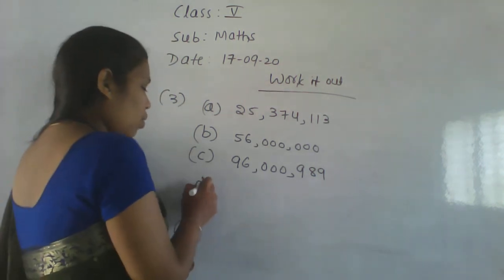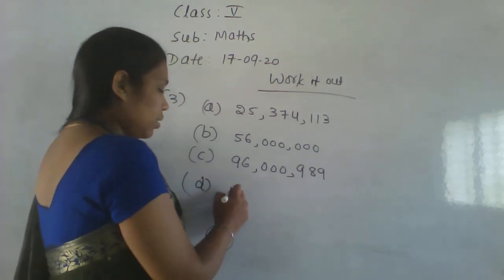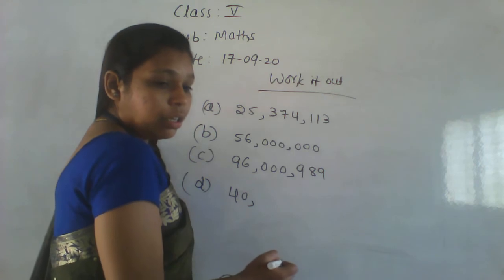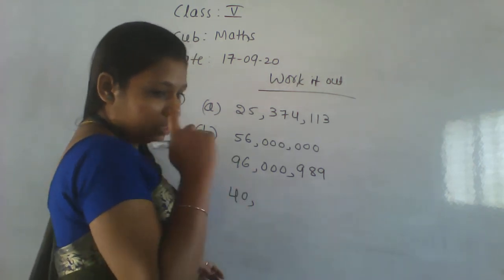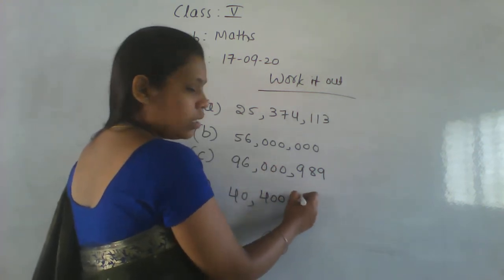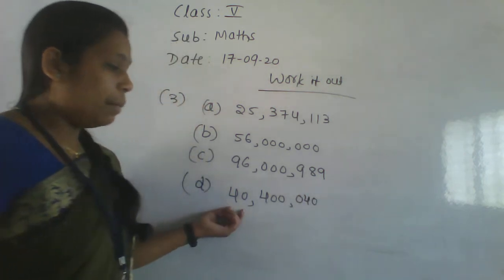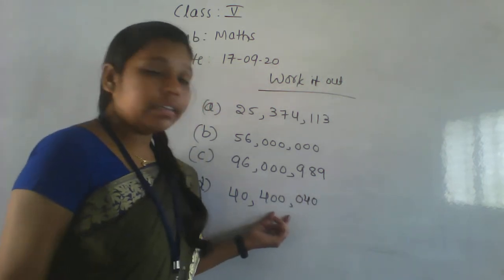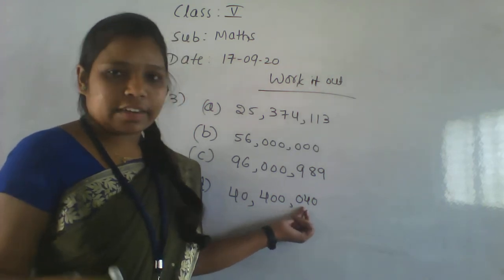Okay. Let's go for the next one. That is 40 million 400,000. Next, 40 million 400,000. 40 means here in the hundreds place there will be a 0.